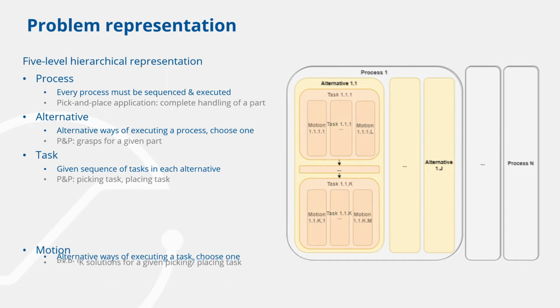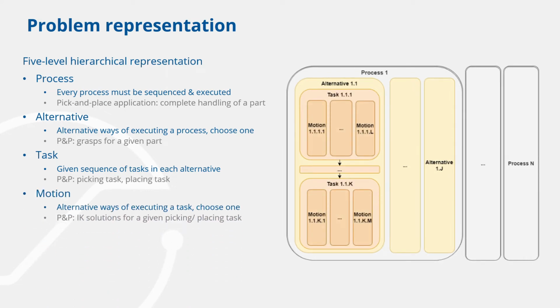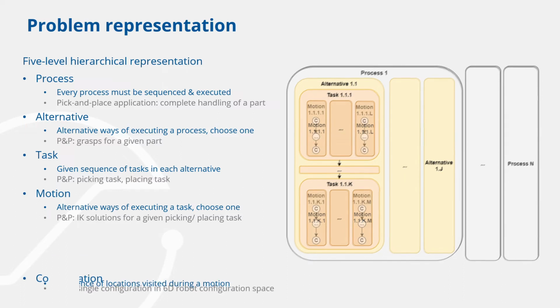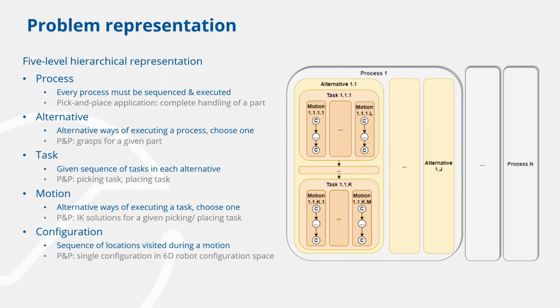Each task can be executed using one of the candidate motions, where each motion visits a sequence of configurations. In pick and place, different motions correspond to different inverse kinematical solutions for a grasp on the part.